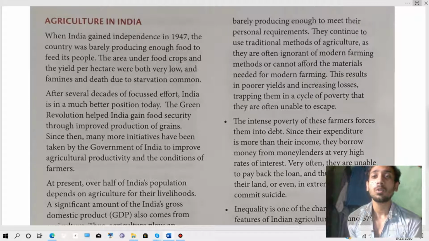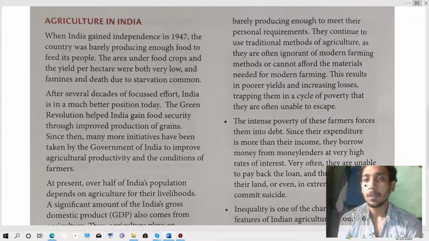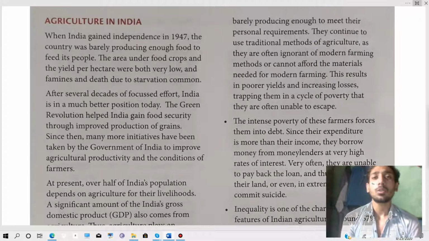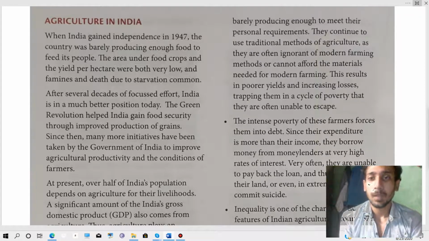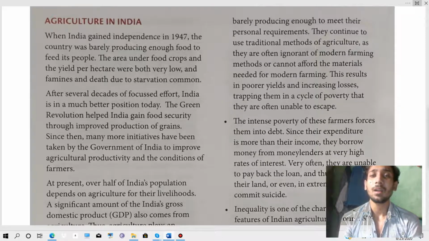So they continue to use traditional methods of agriculture, as they are often ignorant of modern farming methods or cannot afford the materials needed for modern farming. They stick to traditional methods because they don't have the money to afford the materials needed for modern farming. As a result, they get poorer yields and increasing losses in farming, and thereafter they get trapped in the cycle of poverty.